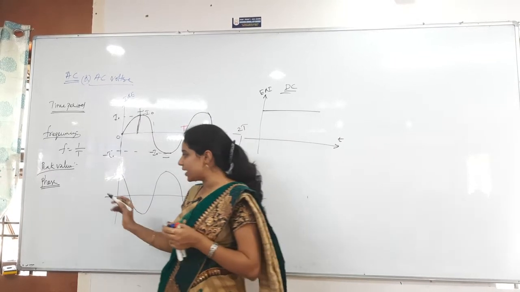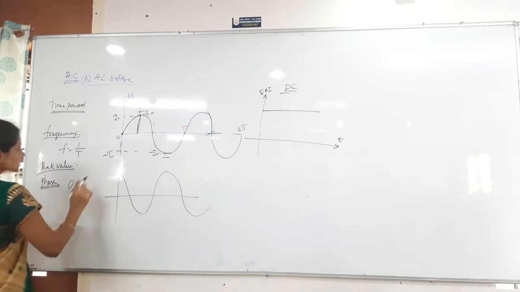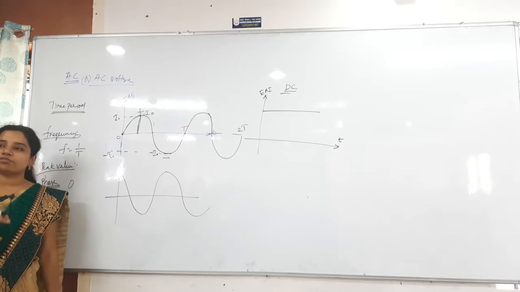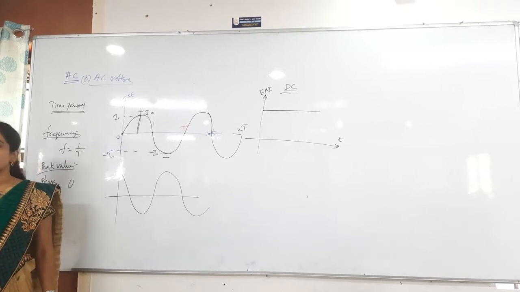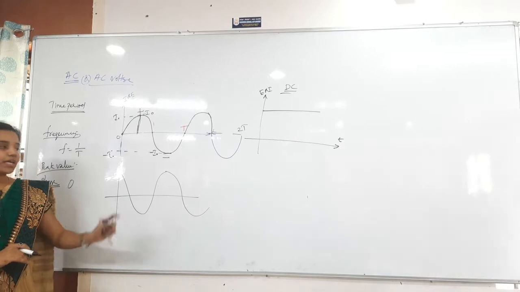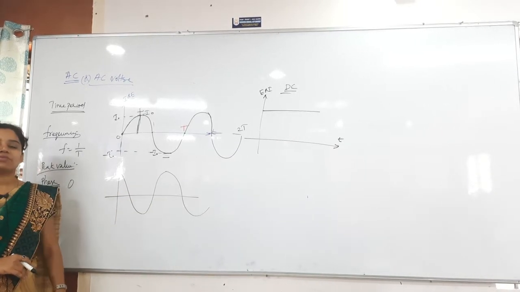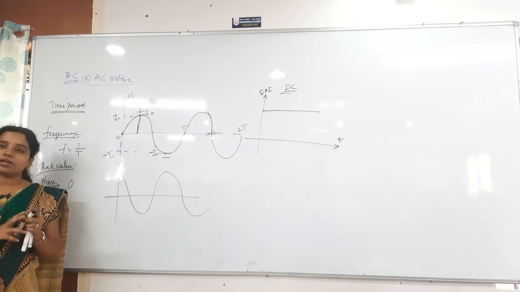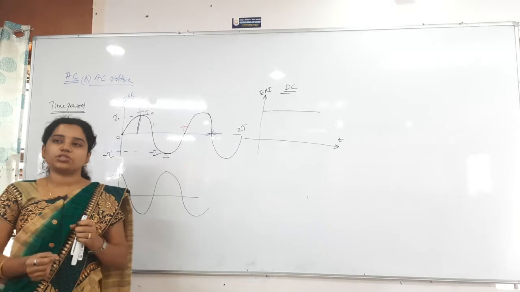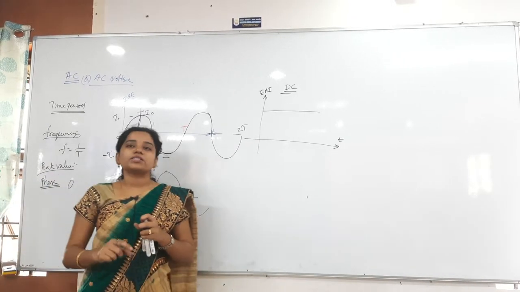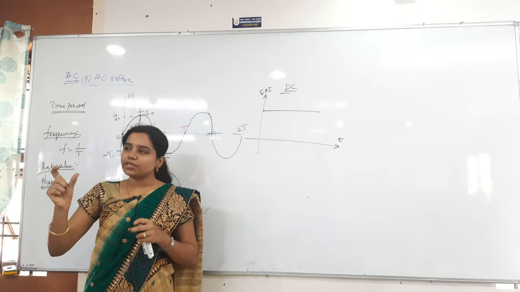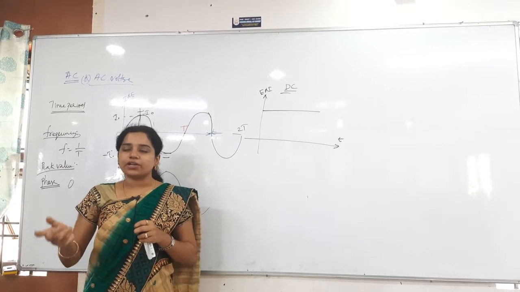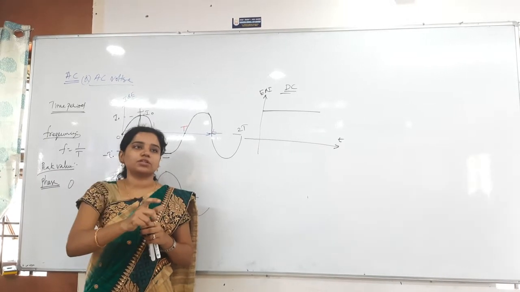So if I say the phase angle is 0, phase is 0, it is starting from the origin. So you have to say that the current is starting from the origin, and the function is a sinusoidal function. Whenever the current starts from the maximum value, the function is the cosine function. You have to remember that whenever the oscillation starts from 0 or the origin, the function is the sine function. If I give, for example, I is equal to I naught sine omega t, then you have to understand that it has started from the origin.